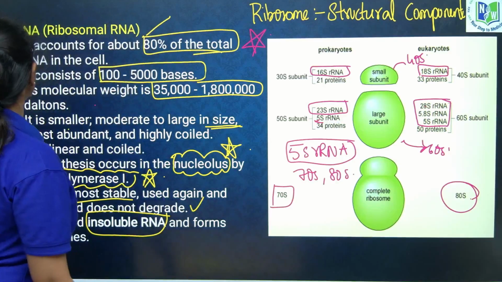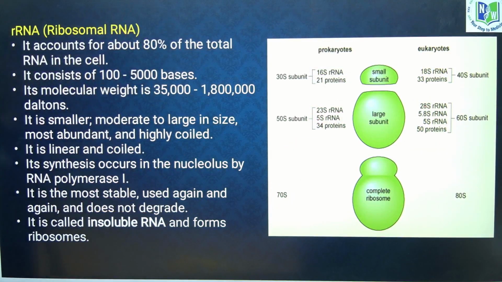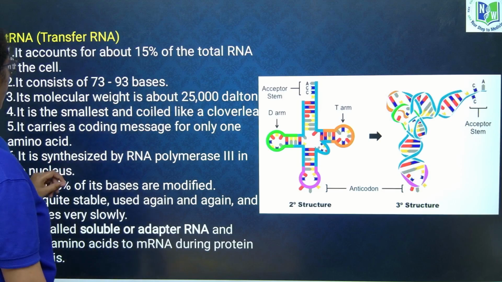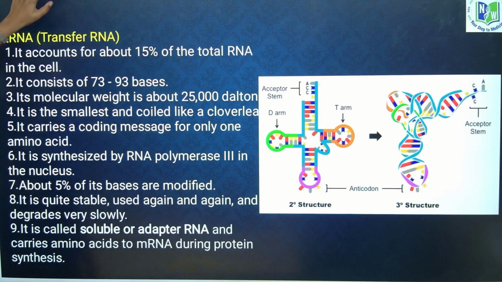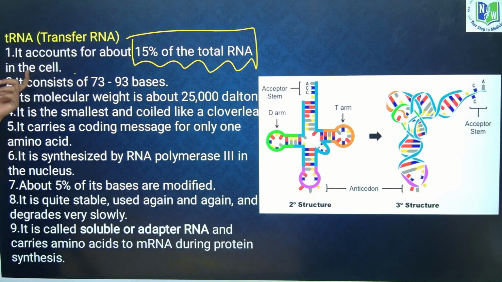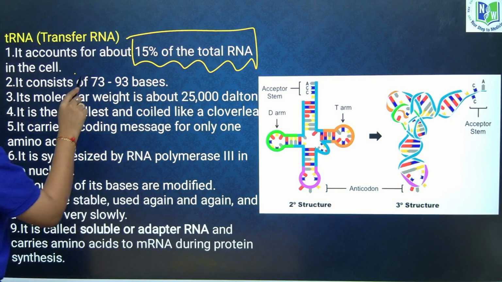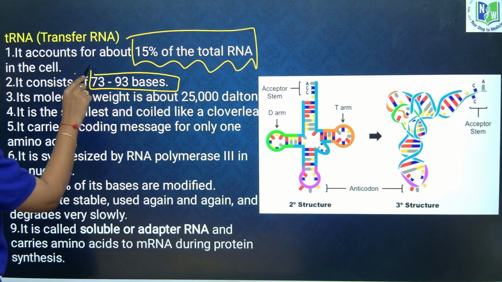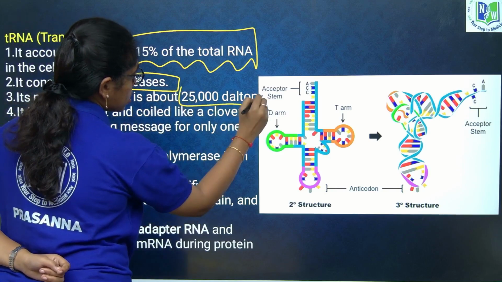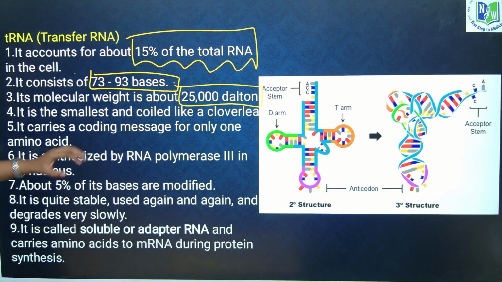Okay, next, tRNA or transfer RNA. It accounts for about 15% of total RNA. How much? It accounts for about 15% of total RNA in the cell. It consists of how many bases? 73 to 93 bases. The molecular weight is 25,000 Daltons. It is the smallest and coiled like a clover leaf model.